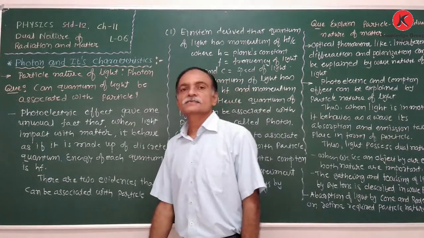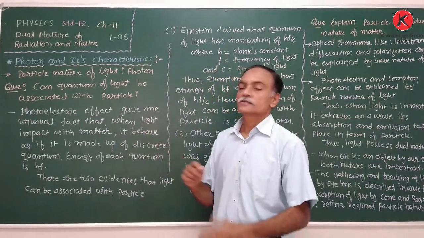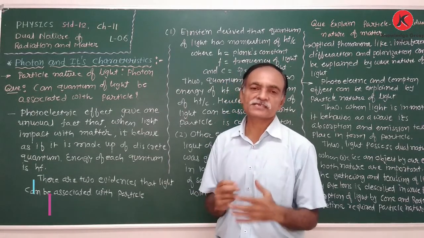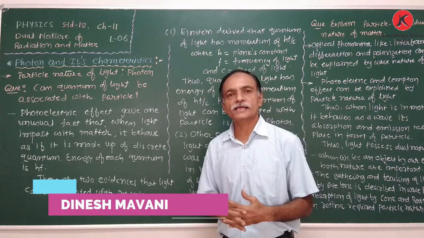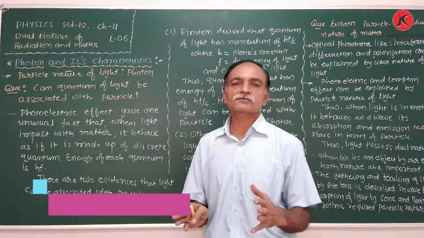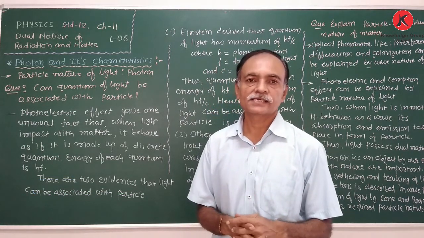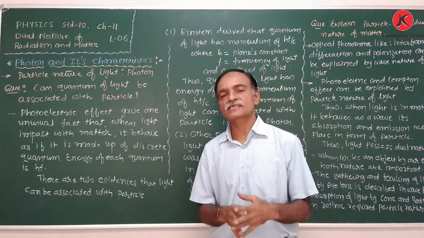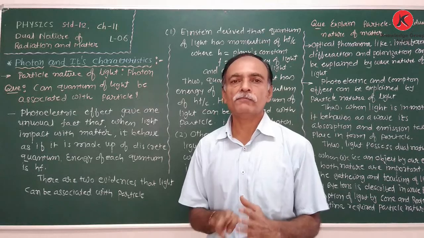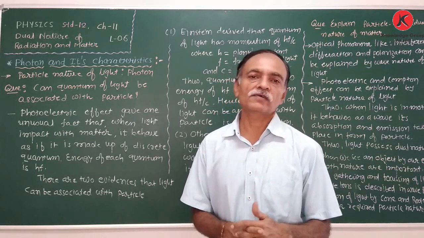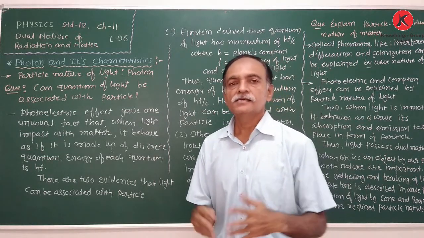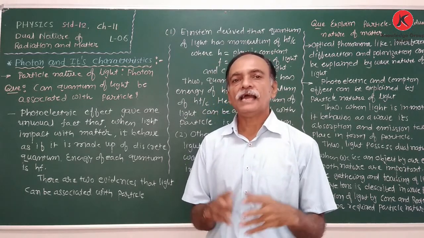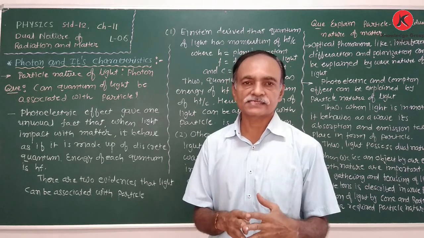Good morning, friends. Last time we discussed the characteristics of the photoelectric effect and Einstein's explanation of it. We derived the equation for the maximum kinetic energy of the emitted photoelectrons: half m v square maximum is equal to hf minus phi, where phi is the work function. Clear? That means in the photoelectric effect, light behaves as a particle.